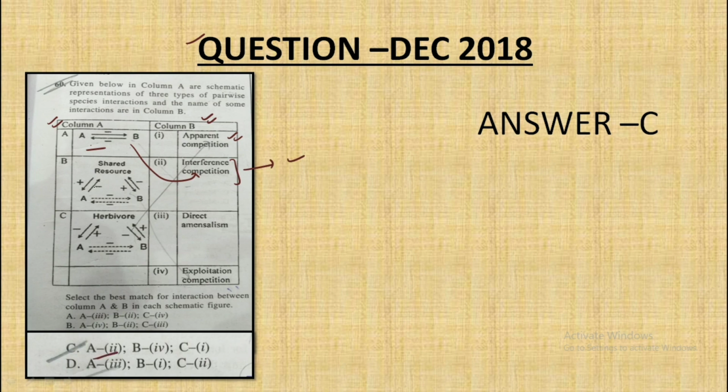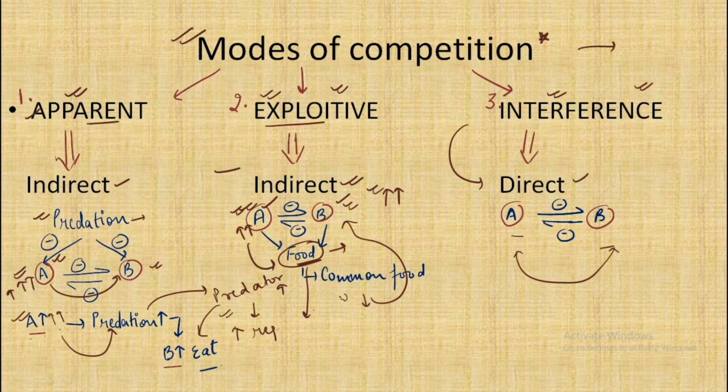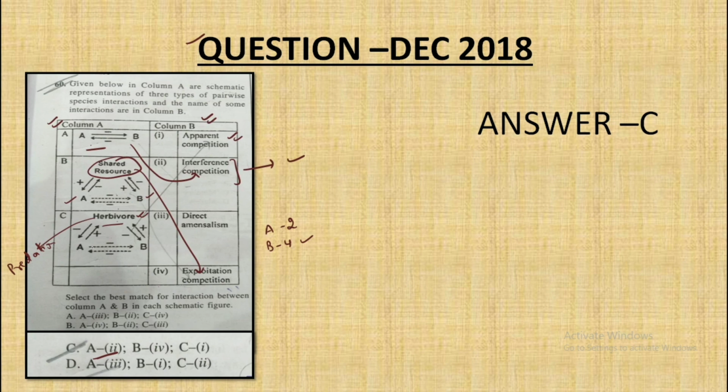So A matches with the second option. And the second one, in which we have shared resources, and because of shared resources species A and species B are negatively impacting each other, so it is a case of exploitive competition. So B matches with the fourth one. And the third one, in which we have the herbivore, and we just discussed that herbivory is a case of predation, and the predation was discussed in the apparent mode of competition. So C matches with the first one. This complete combination can be seen in option C, hence C is the correct answer.